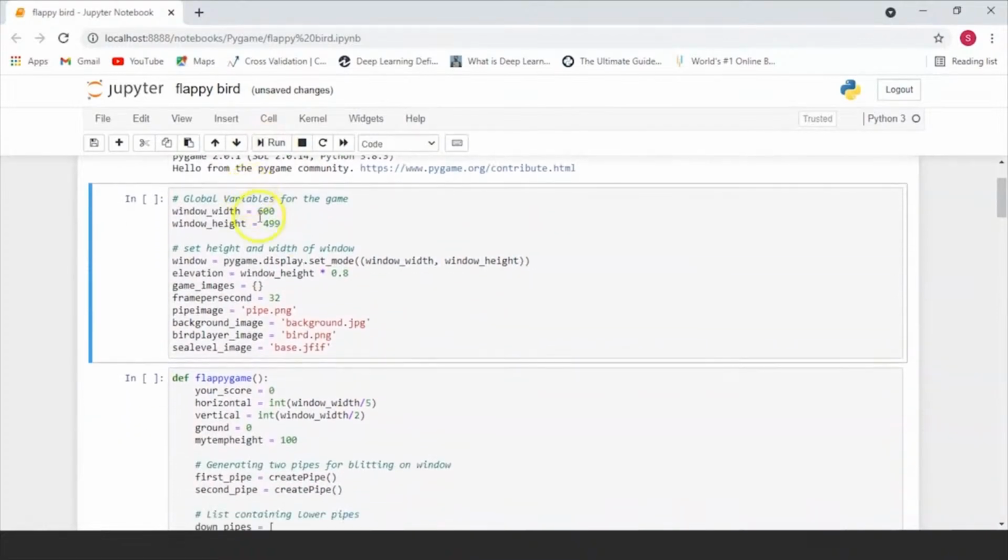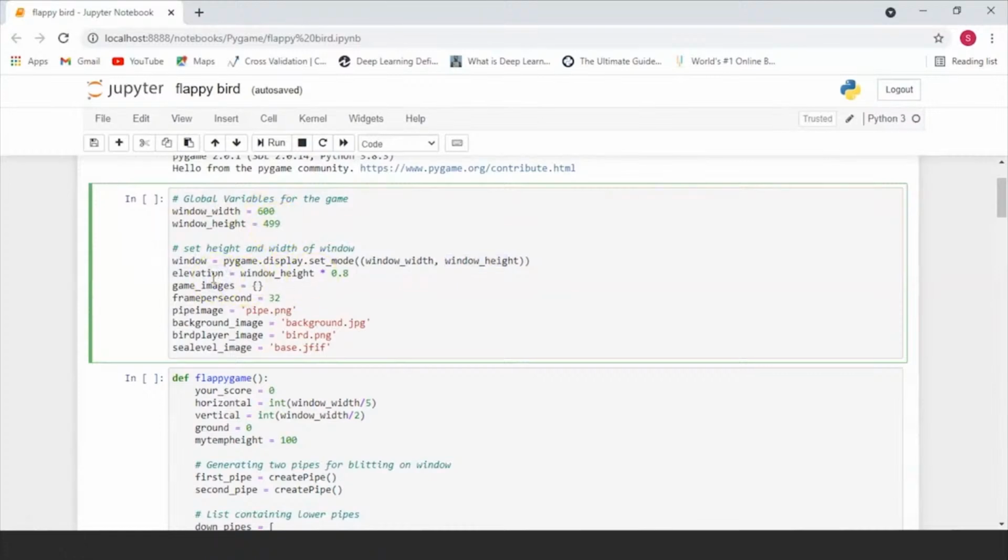Now the first thing that we're doing is setting global variables for the game. The window width and the window height basically determine how big our surface is going to be. After that, we're going to display our window. Now you can create a window by using pygame.display.set_mode. And within set_mode, you set your window parameters, so you set your window width and your window height. So here we will be creating a window of width 600 and height 499.